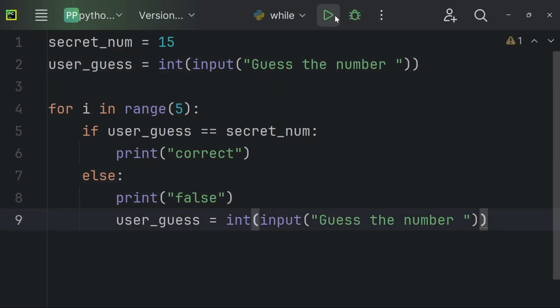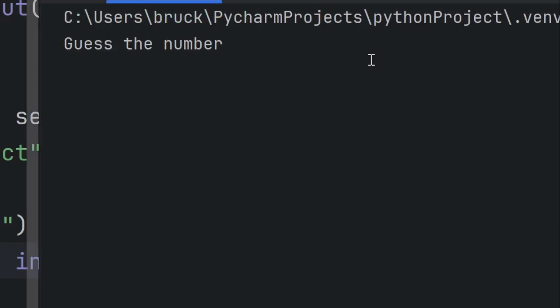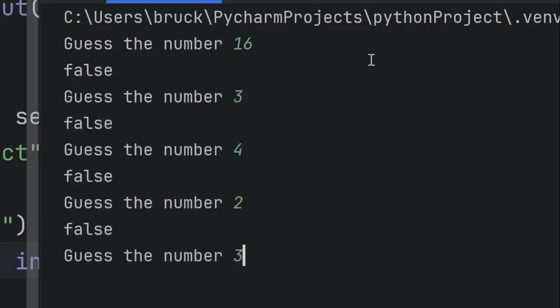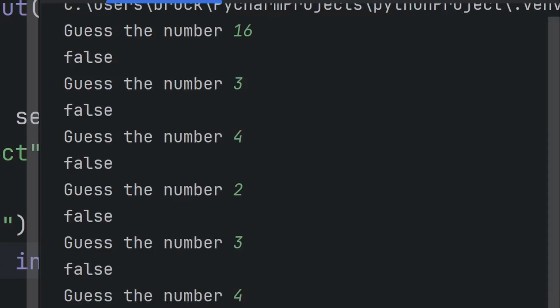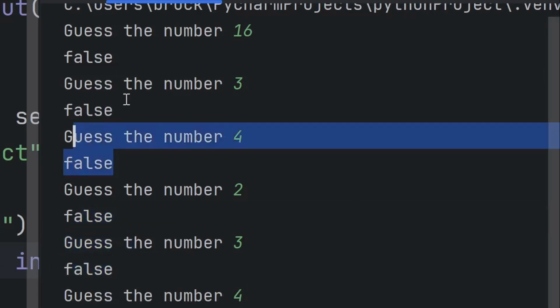Let's run the code to see if it works. So it says guess the number. I'm going to guess wrong numbers to see when this program stops. So it says false, false, false, false, false. And the program has finished, and it has given the user exactly 5 tries to guess the number.